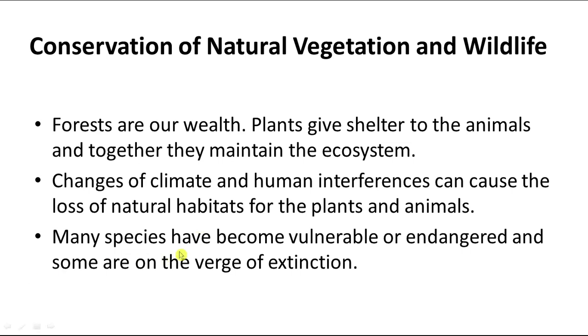interference. Many species have become vulnerable and endangered, and some of them are at the verge of extinction. The verge of extinction here means they are about to finish. Their generation is about to finish.